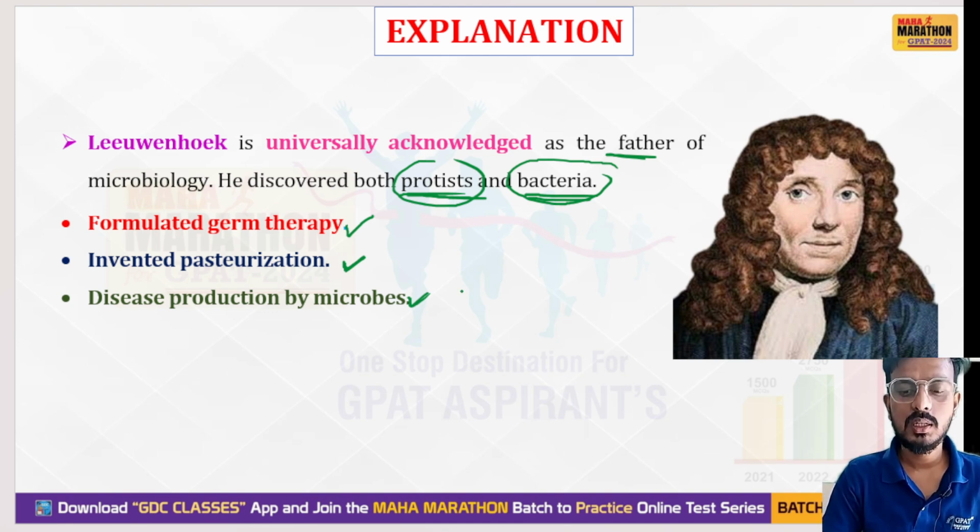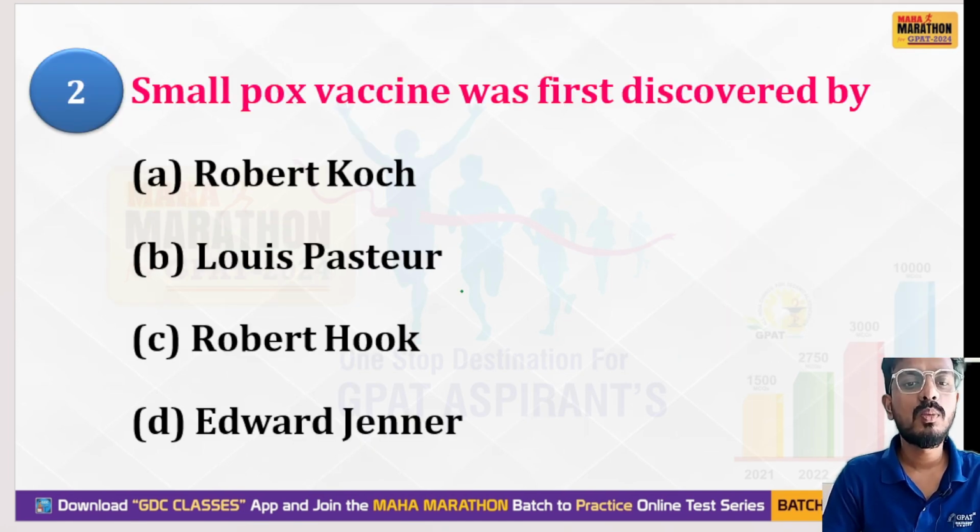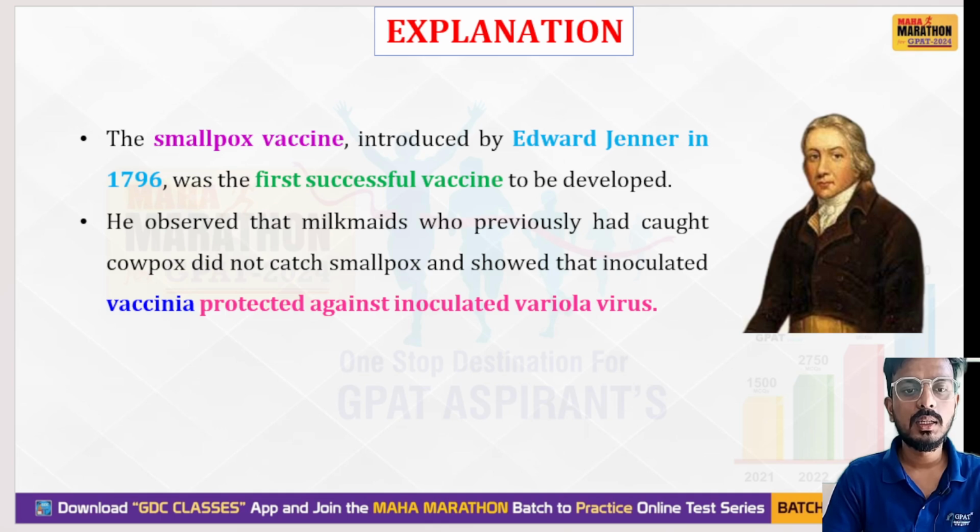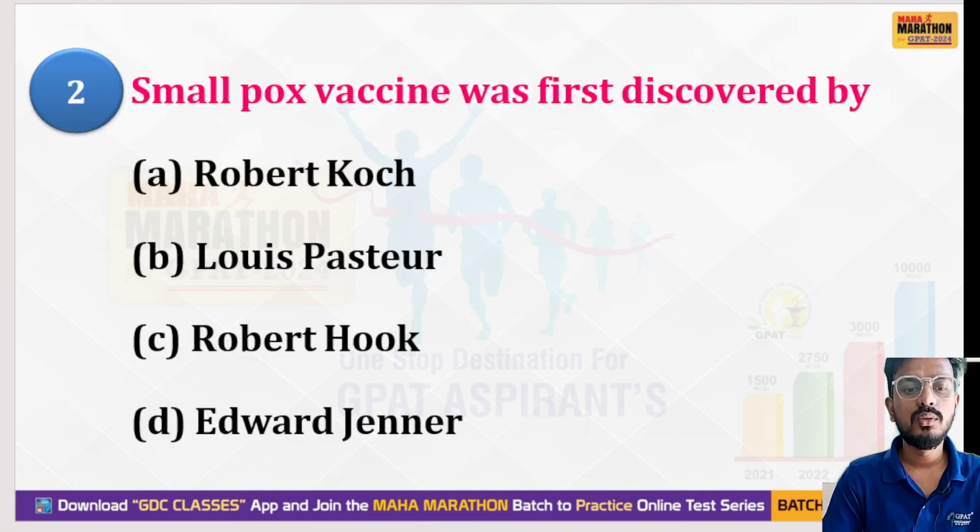Okay. Next, question number two. Question number two is, smallpox vaccine was discovered by. So who discovered it? Your options are Robert Koch, Louis Pasteur, Robert Hooke, and option D is Edward Jenner. So who discovered the smallpox vaccine? Your correct answer is Edward Jenner.